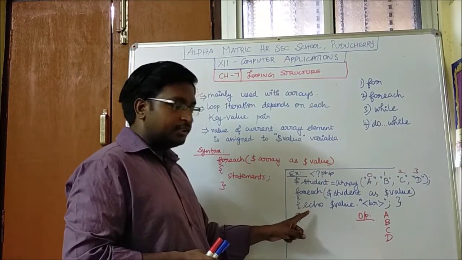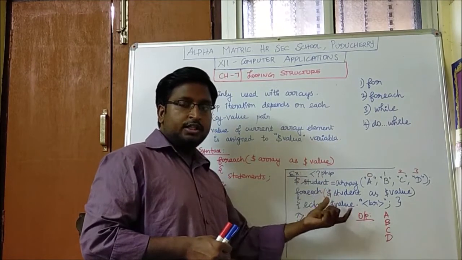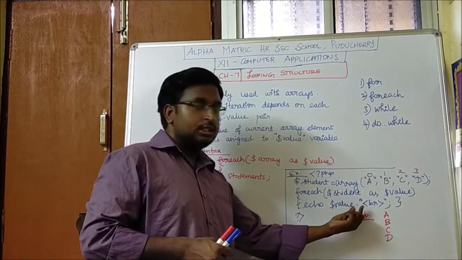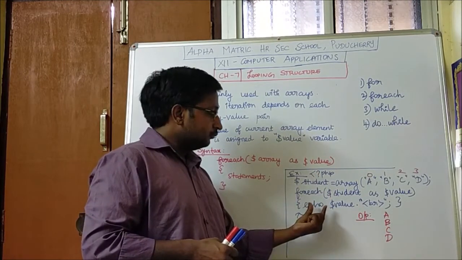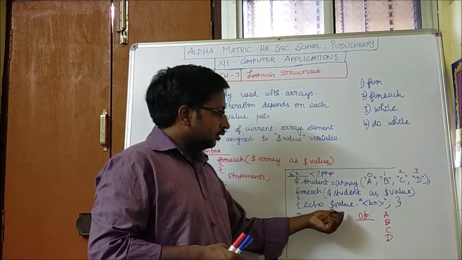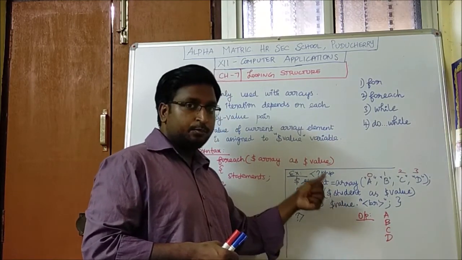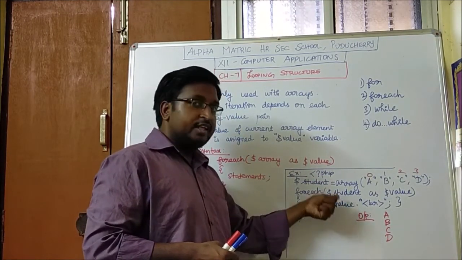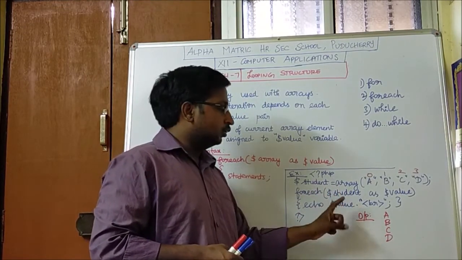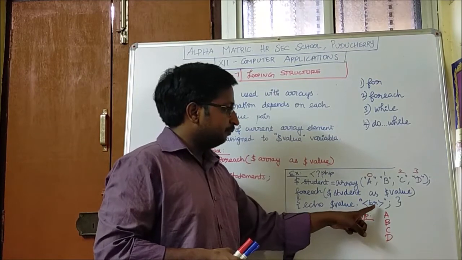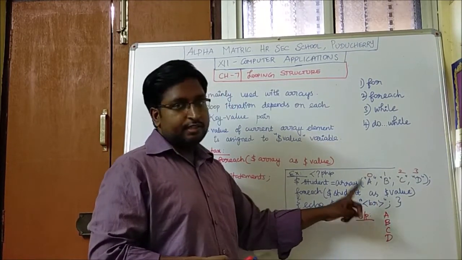Again, inside the loop, we are just printing. Again, in the book, it is given wrong. The punctuation is mentioned wrongly. You change it. Okay. Echo and value we should not give within double quotes. Since it is a variable, we have to print the value of the variable. We need to give it as it is without the double quotes. Again, a string concatenation operator for printing in the next line, we have to give the line break.